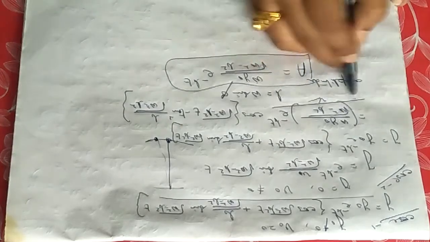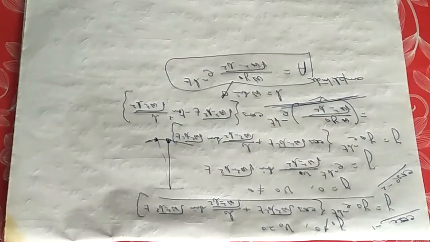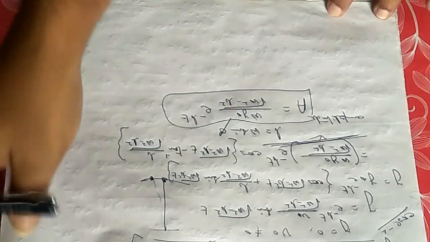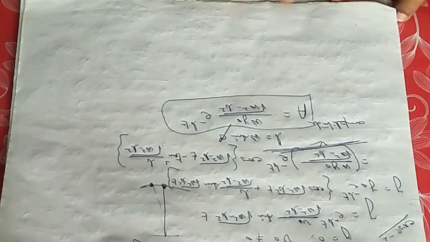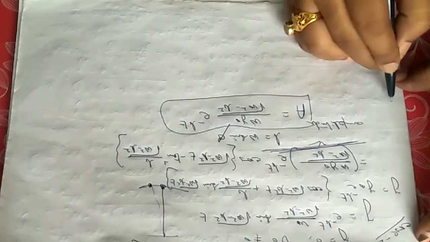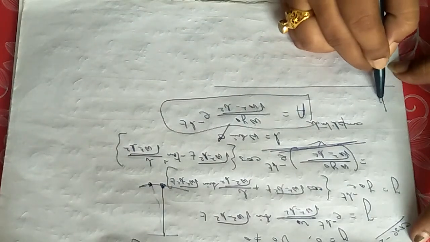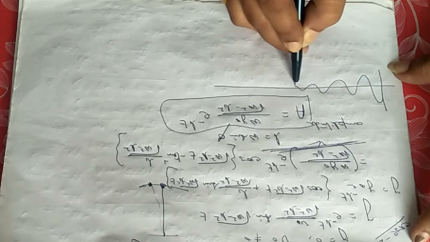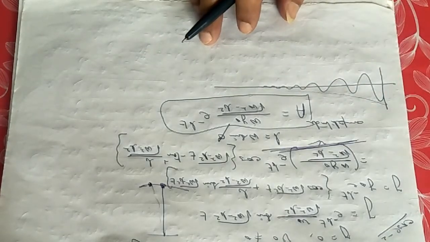This whole part is the amplitude when the motion is started by imparting initial distance. The beauty is that the amplitude is no longer constant with time. The amplitude is decaying with time like that, and this is called logarithmic decrement.